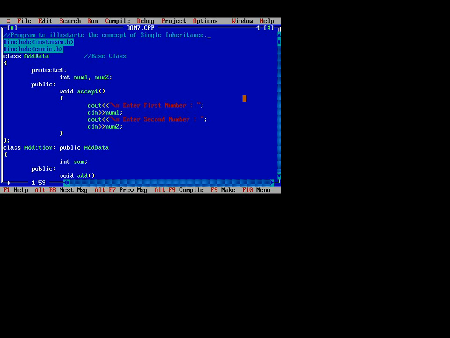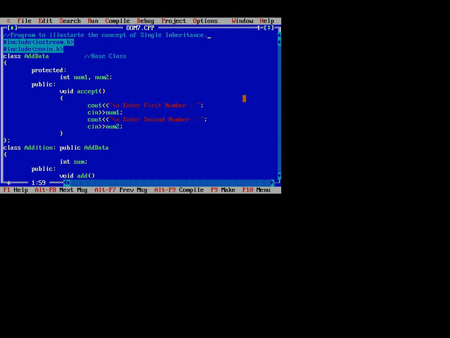So this is the simple program of the particular inheritance. We have to first define the class, that is the base class, and the class name is add data. In add data we have to use two specifiers, first is protected and next is public. That means in protected we have to define the two variables num1 and num2, and in public we have to write the method, that is accept.